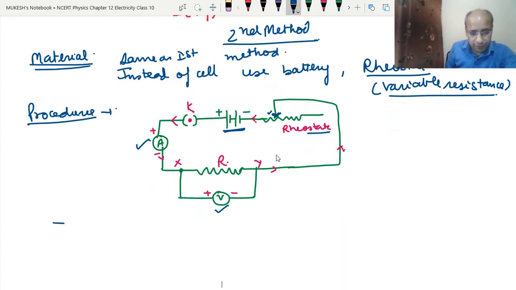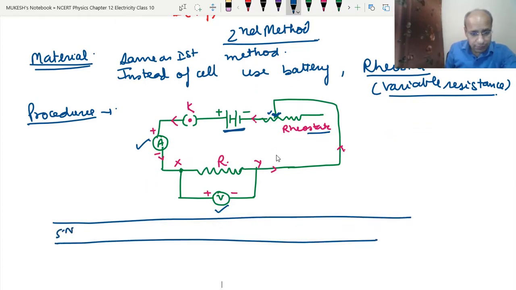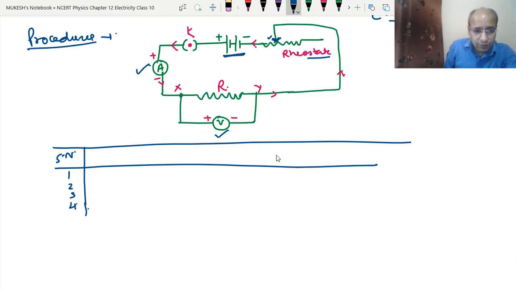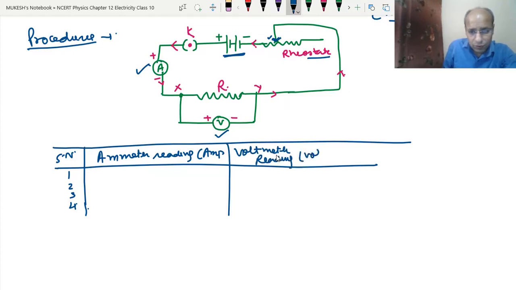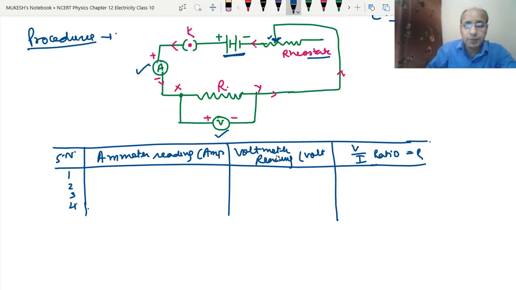See, we will use a table again in this case also. Serial number we will write as 1, 2, 3 and 4, readings we will take. We will take the ammeter reading in ampere, and the voltmeter reading in volt, and then we will find the V upon I ratio, which equals R. Now first of all, we have taken this slider to the extreme, so that the resistance becomes maximum and the current in the ammeter becomes minimum.